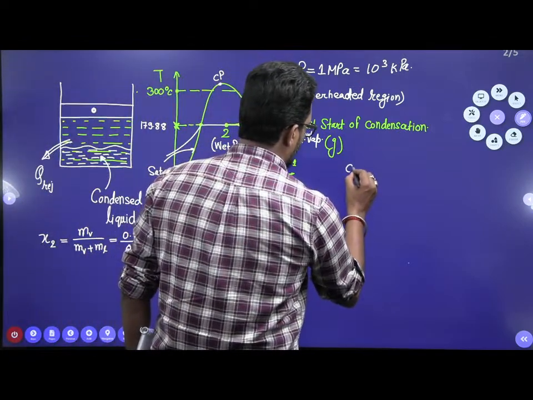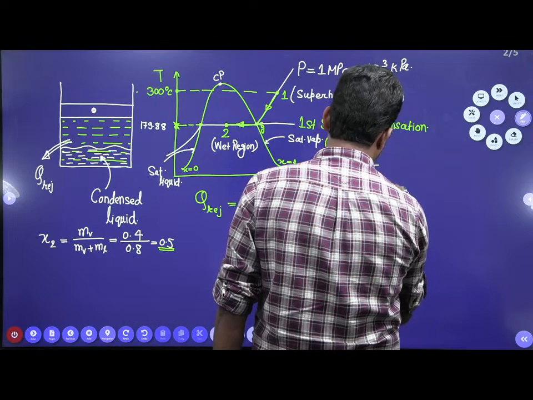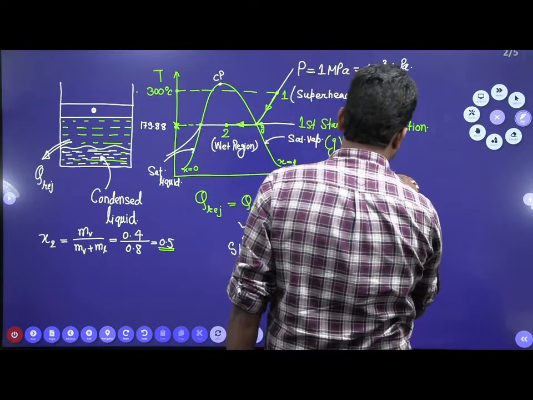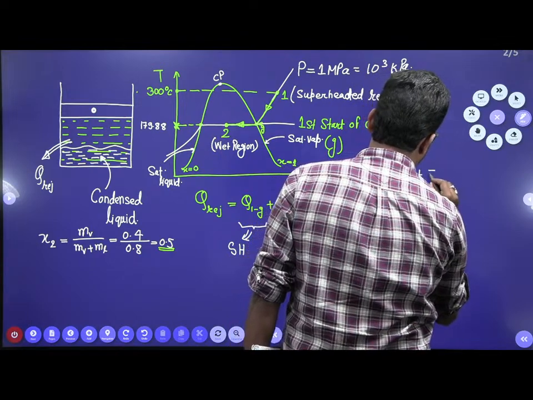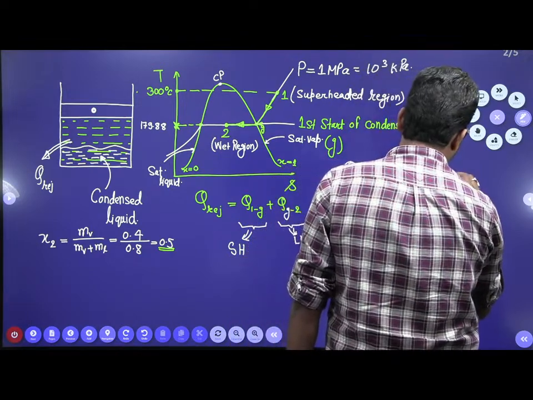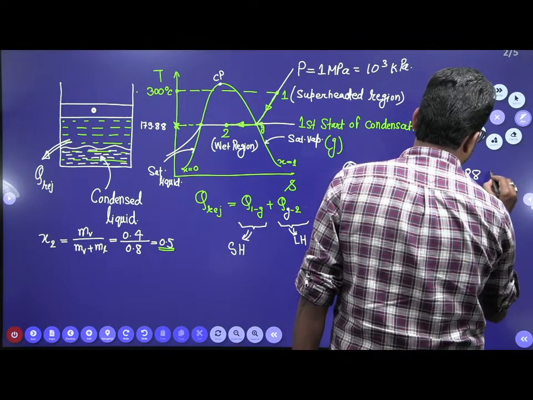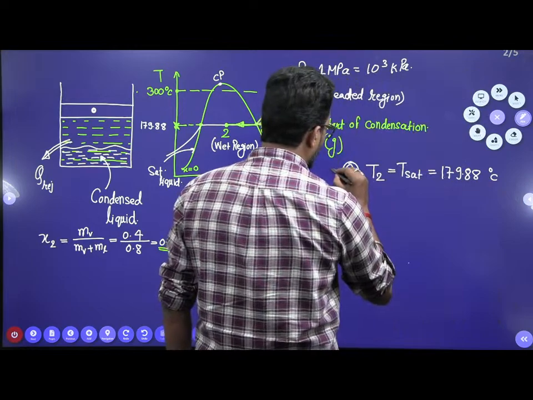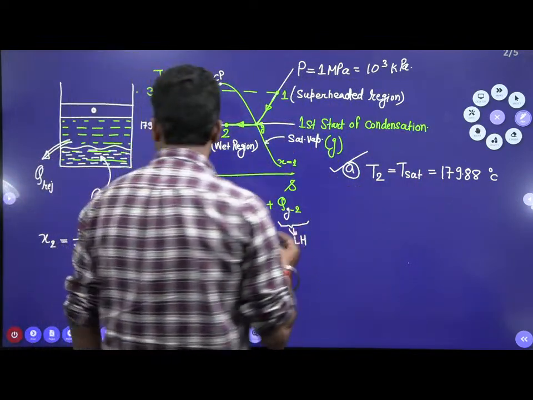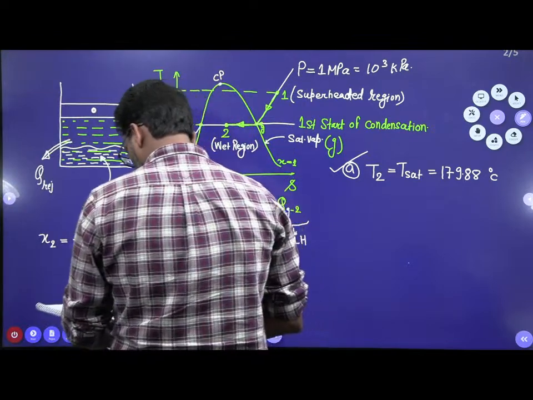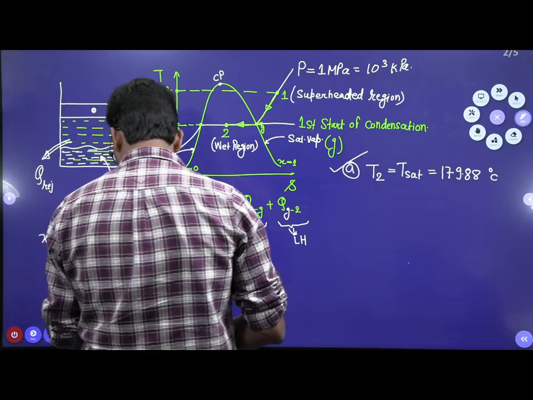Question number A: what is the T2 temperature? The T2 temperature is T saturation. And what is the T saturation temperature? 179.88 degrees centigrade. So option A is correct. Option A is correct. Now we have to take the next option, no problem.